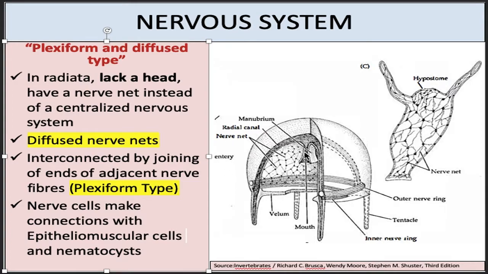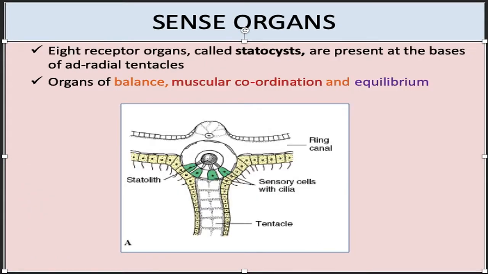In the case of medusa, there are two nerve rings present at the bell margins, an inner nerve ring and an outer nerve ring. They also function just like the nerve nets in polyps. The polyps, which are attached to the branches of the hydrocaulus, do not have any specialized sense organs.